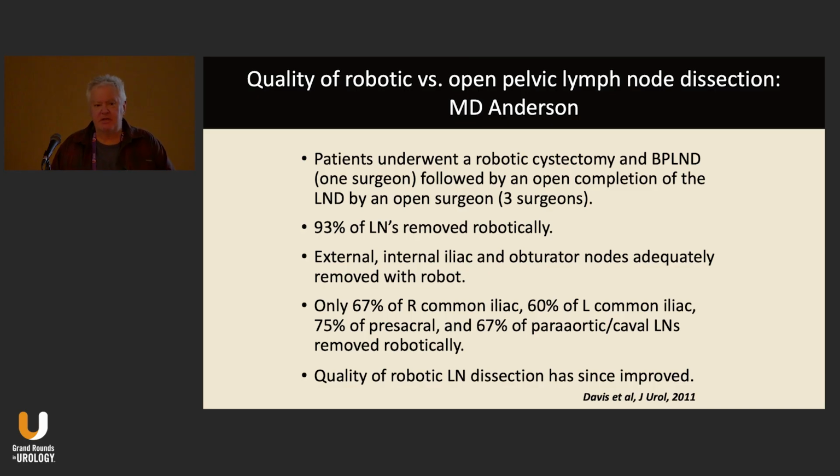So 93% of the lymph nodes were removed robotically. That's pretty good. And again, they're really good at taking out the external iliac, the internal iliac, and the obturator nodes. But they were not quite as good at dissecting out the right common iliac, left common iliac, presacral, and para-aortic or caval lymph nodes. I have to admit, though, that the quality of the lymph node dissection by robotic surgeons has improved since then.